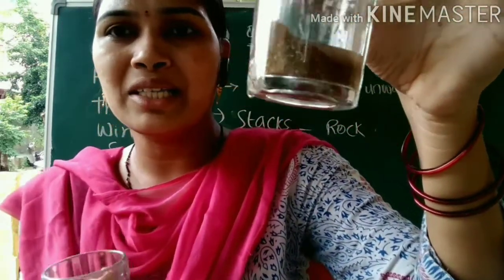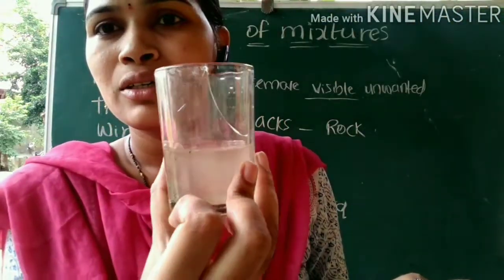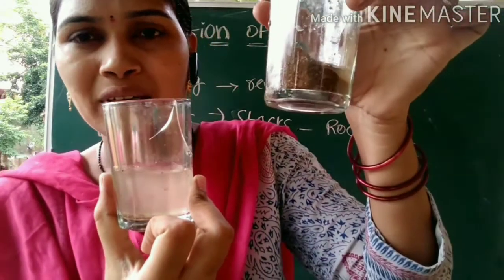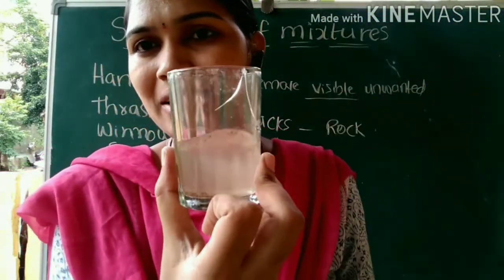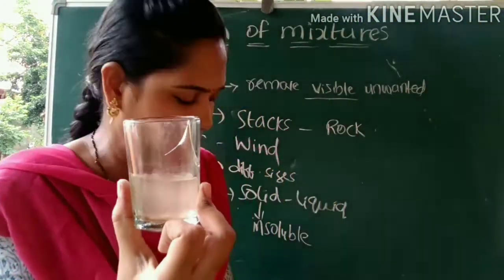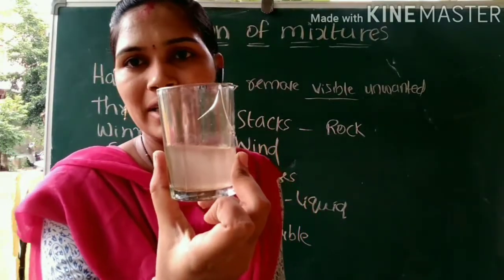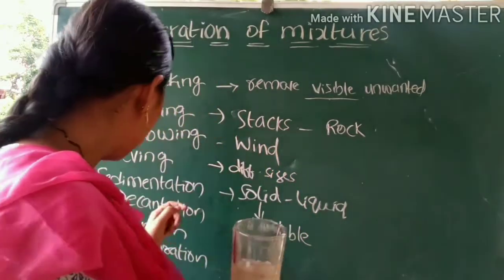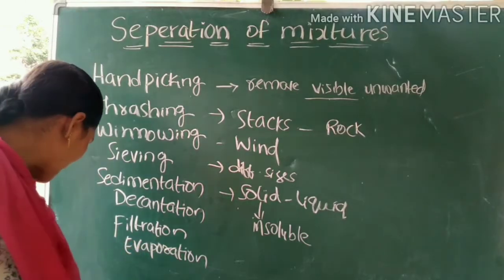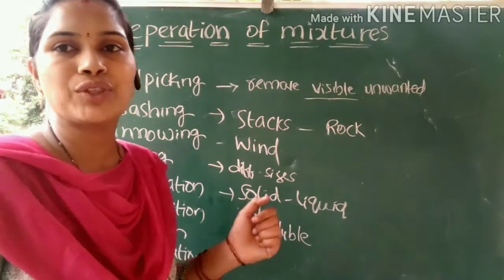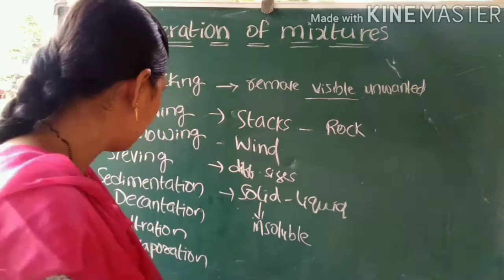Okay, sediment is here and the liquid is here. So without disturbing the sediment, the process of transferring the clear liquid, whatever we obtained in the sedimentation process, is called decantation method. So what is decantation? The process of transferring clear liquid without disturbing the sediment.